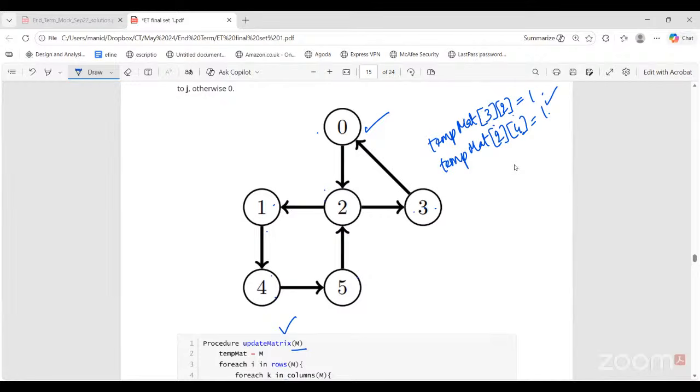No. If there was this edge, then I could have reached. So for 3, 1 in the temporary matrix, what is the value, 0 or 1? It's 0.